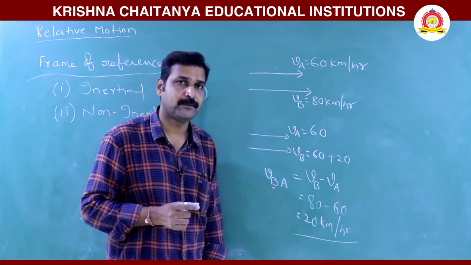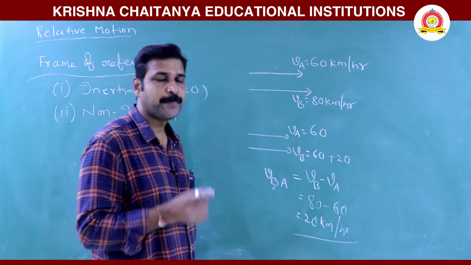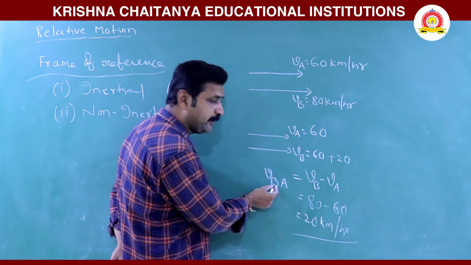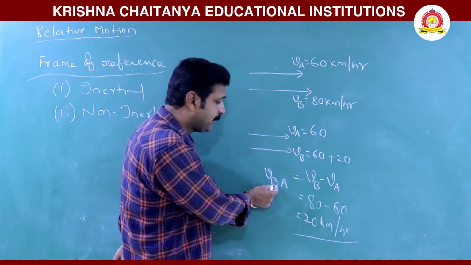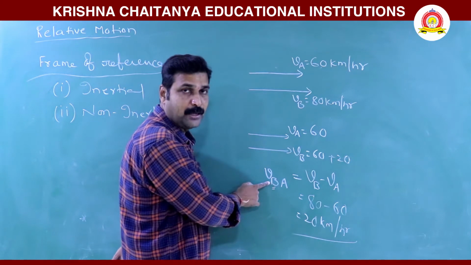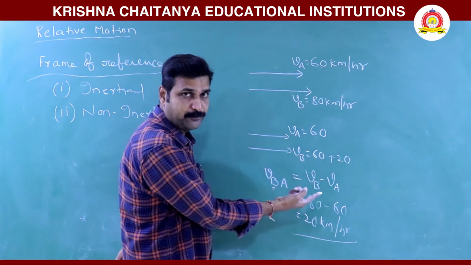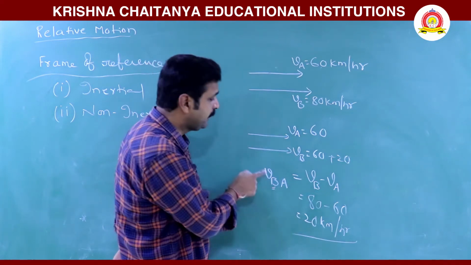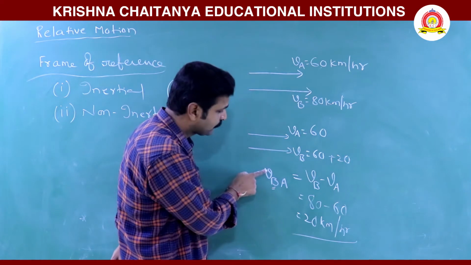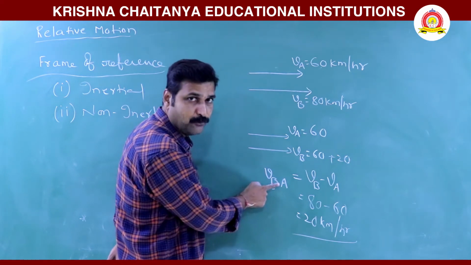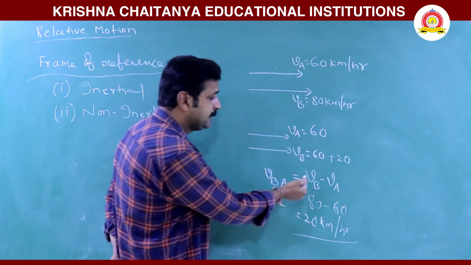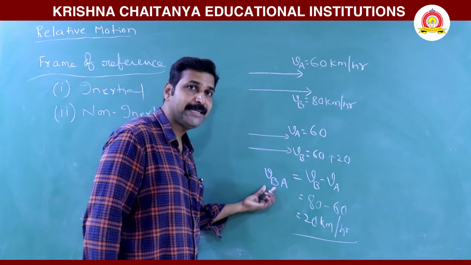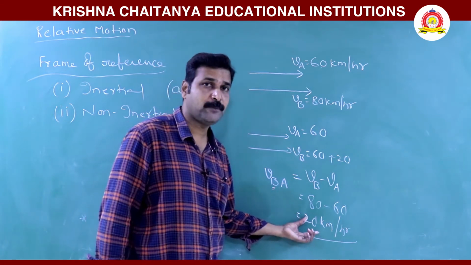When we write relative velocities, it is customary to first represent the velocity of the body which is to be determined, and second, the body with respect to which we are determining it. So how do we read this term? Velocity of B with respect to A, that is VB minus VA. Now with respect to A, B appears to move with 20 km per hour.